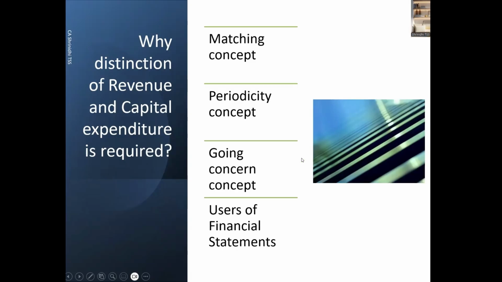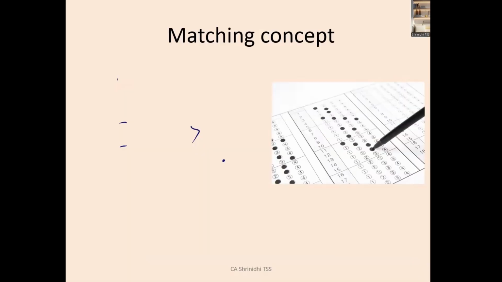There are four major reasons, or accounting principles, which are the basis for making this distinction between revenue expenditure and capital expenditure. First is the matching concept, then the periodicity concept, the going concern concept, and the uses of the financial statement, which we also call the comparability purpose. These four are the primary accounting principles which are the base for why we need to differentiate between revenue expenditure and capital expenditure. Now let us learn what these concepts mean.